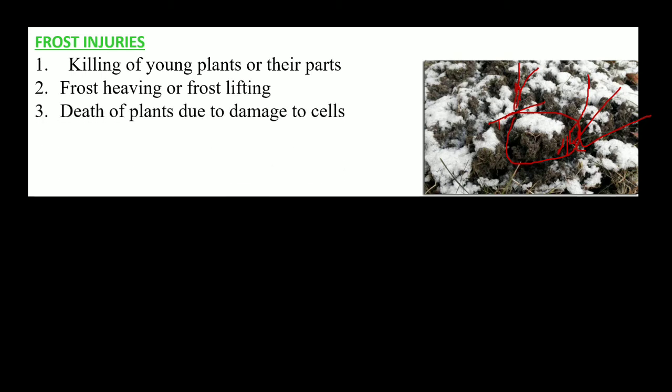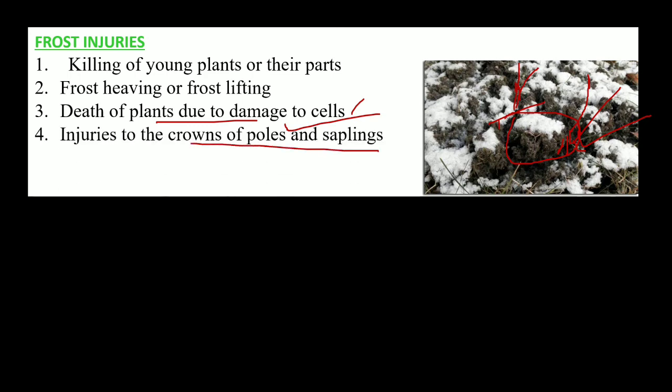Then we have the death of the plant due to damage to the cells. इसमें क्या होता है कि जो हमारे plant के cells होते हैं उसमें water molecules, they get frozen due to the low temperature. As a result, जो plant के parts होते हैं, उनकी death हो जाती है. Next is the injuries to the crown, poles and the sapling. This is also due to the low temperature.